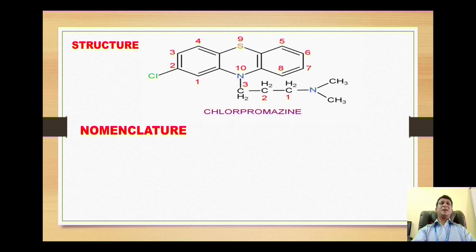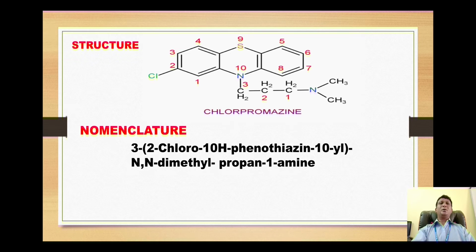The nomenclature of this compound is this one. As I mentioned in my previous video, for the priority order of the basic functional groups, in this case, this 3 carbon chain along with this nitrogen will become the basic functional moiety. So we will call it propanamine because it is a 3 carbon chain, and in case of amines we will write the IUPAC name as per alkane amine. So it will become propanamine. So this will be our basic functional moiety.